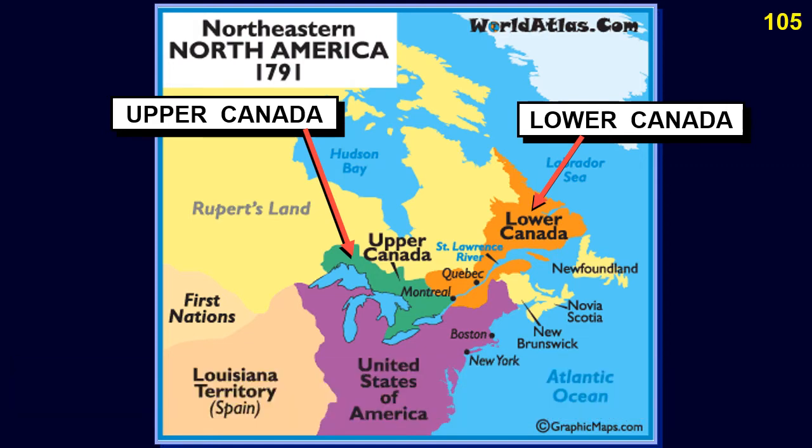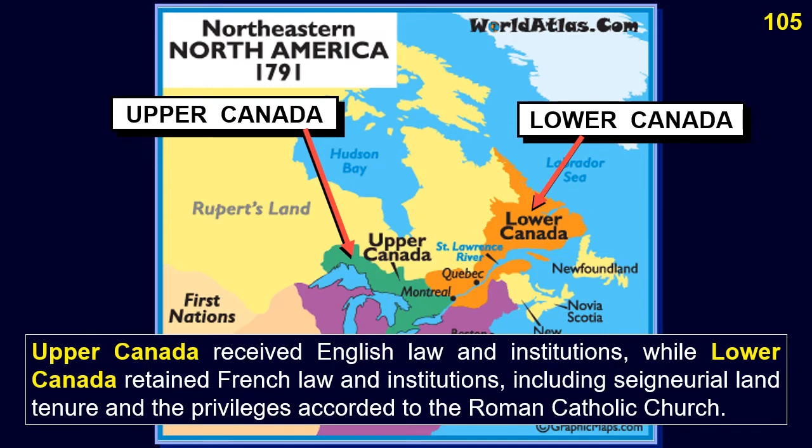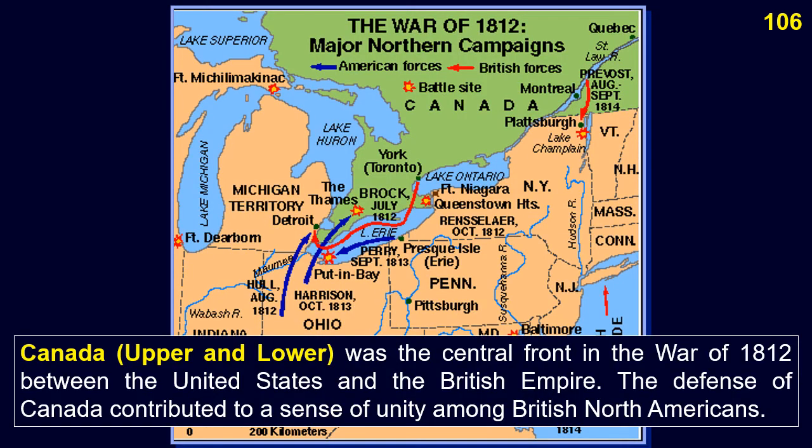Upper Canada received English law and institutions, while Lower Canada retained French law and institutions, including seigneury and tenure and the privileges accorded to the Roman Catholic Church. Canada, Upper and Lower, was the central front in the War of 1812 between the United States and the British Empire. The defense of Canada contributed to a sense of unity among British North Americans.